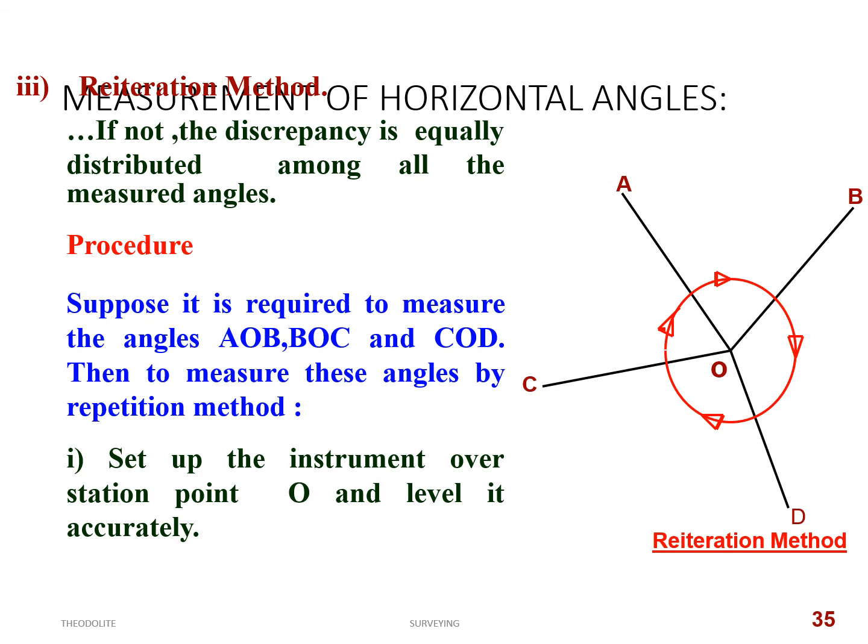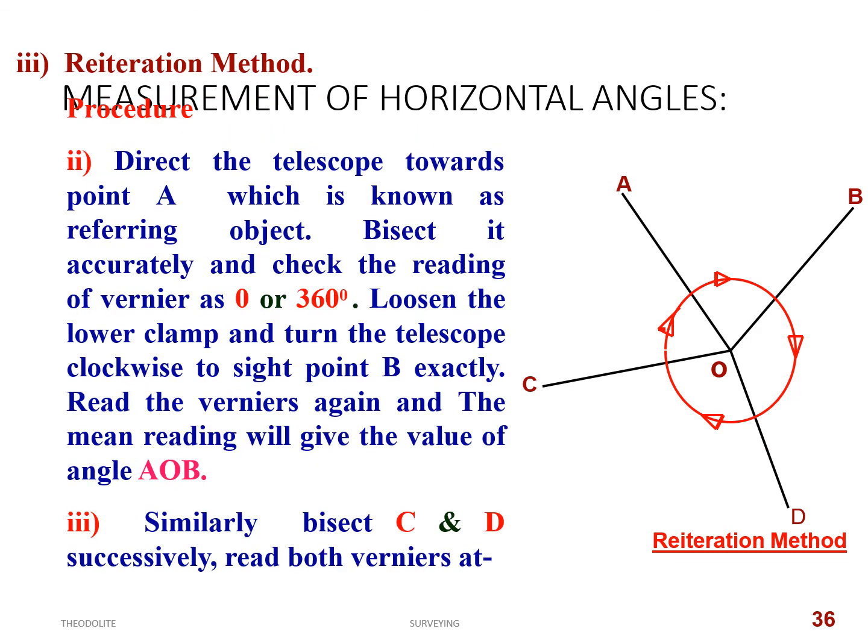Procedure. Suppose it is required to measure the angles AOB, BOC and COD. To measure these angles by the reiteration method, set up the instrument over the station and level it accurately, and complete all temporary adjustments accurately. Direct the telescope towards A, which is known as the reference point, bisect it accurately, and check the reading of vernier A, as it must be 0 or 360 degrees.